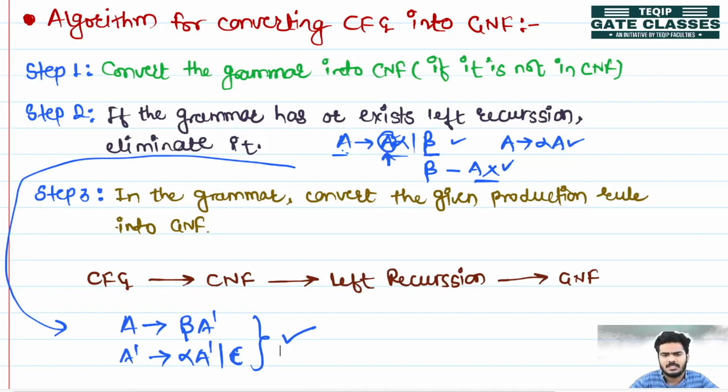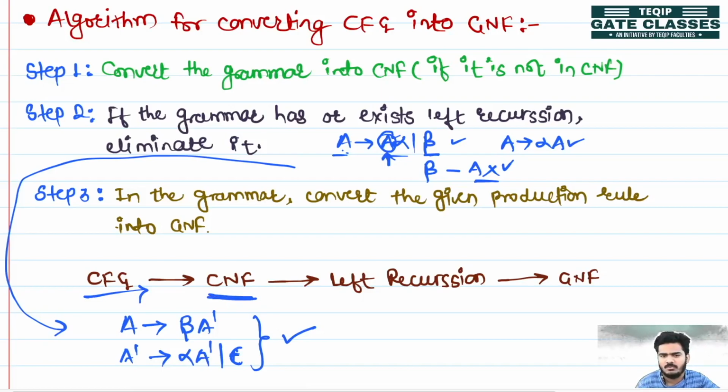After the left recursion removal, we have to focus on the next step: if the production rules in the grammar are not in GNF form, then we have to convert them into GNF form. We have already discussed what productions are allowed in GNF form. So in this conversion, first a context free grammar is given, and we check whether it is in CNF form or not.